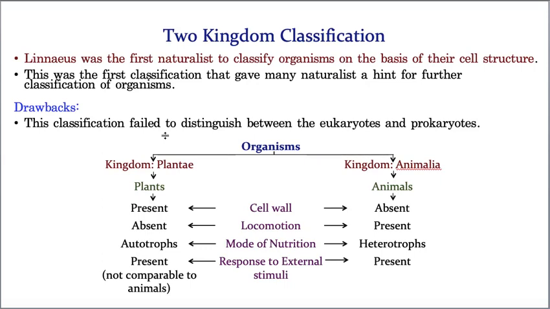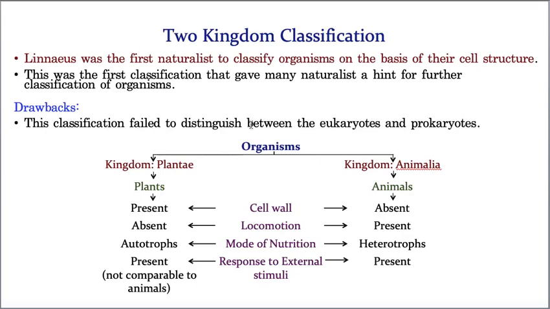That clearly shows this classification is not correct, but it laid the foundation, it made the other scientists think about classifying the organisms. So I can say it is an originator, though it is wrong, but it gave inspiration to many scientists to attempt the classification. That is the most important point you need to understand.